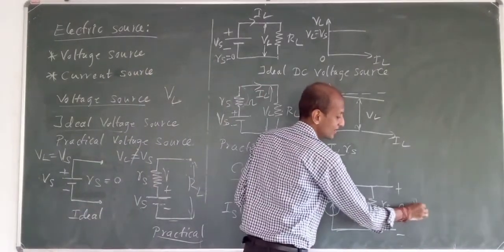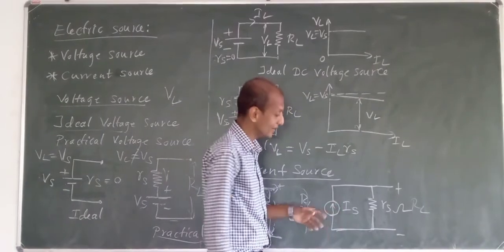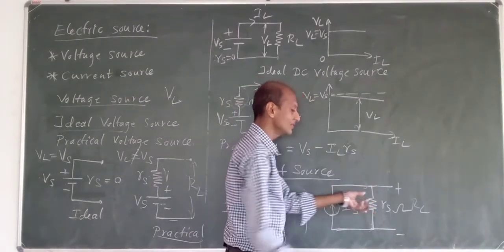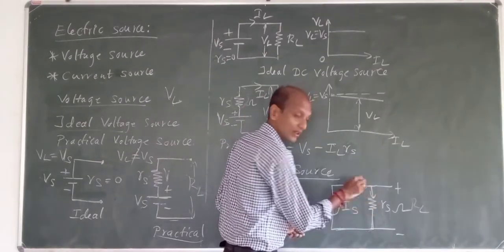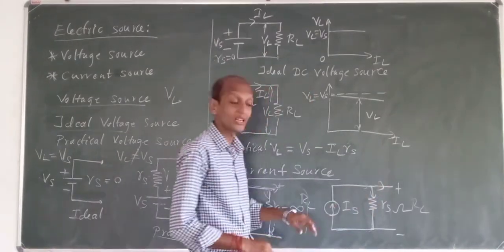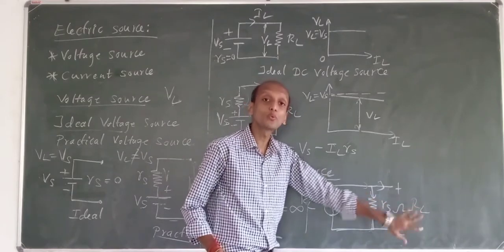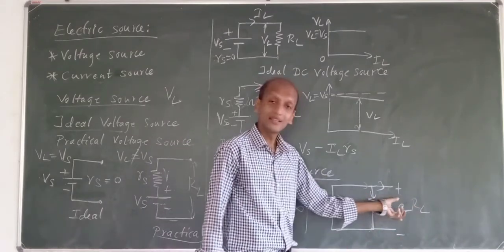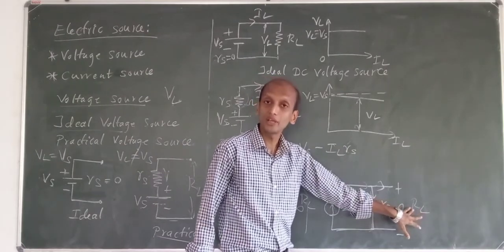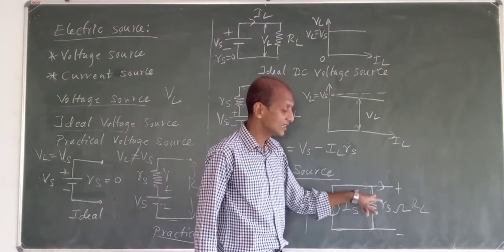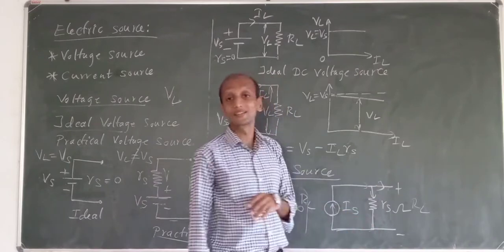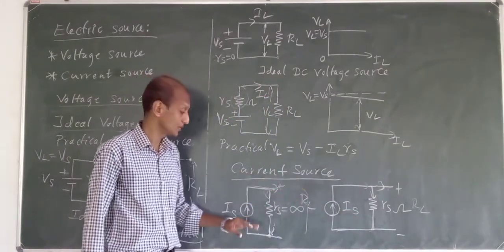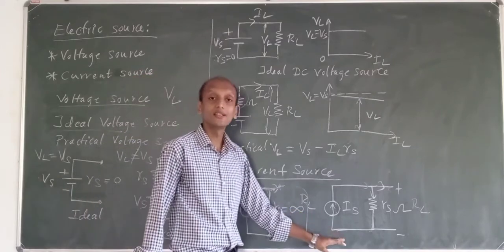Here we will have a certain load resistance RL. When this current flows like this, here we have a certain resistance, so some of the current will go here and some of the current will go here. That means the load won't have all of this current Is. There will be less current flowing through the load because some current will flow through Rs. Fine, so that is about the ideal current source and the practical current source.